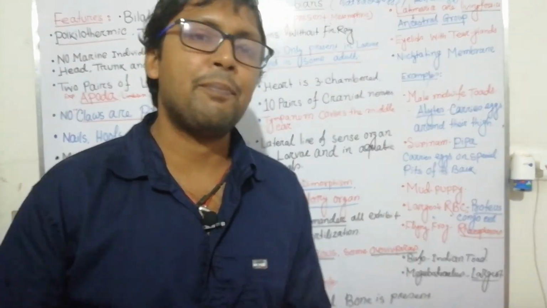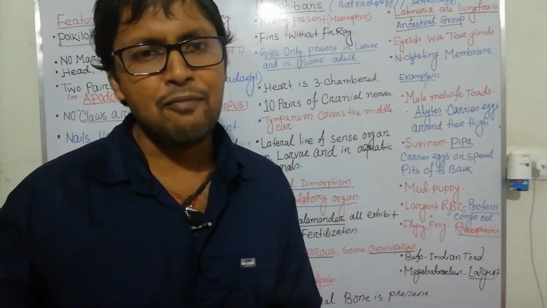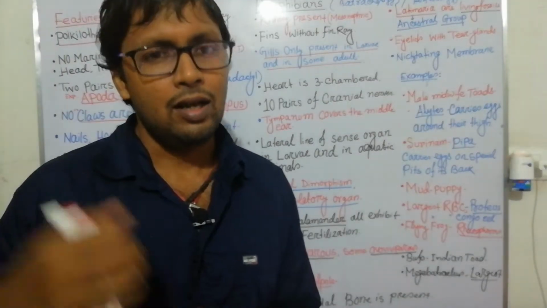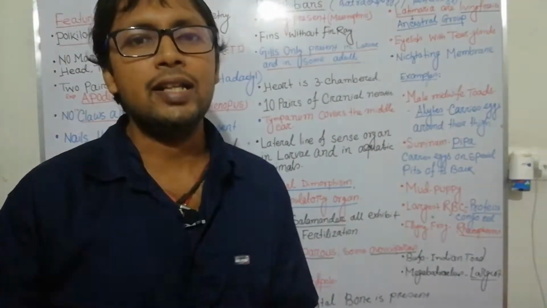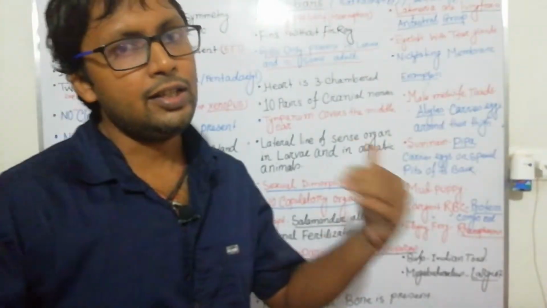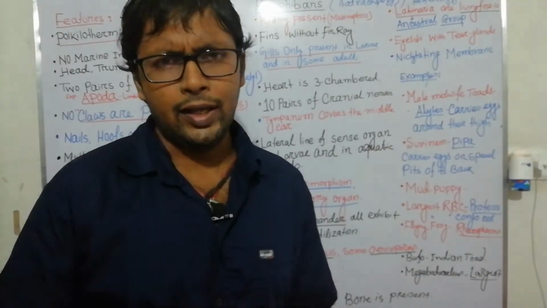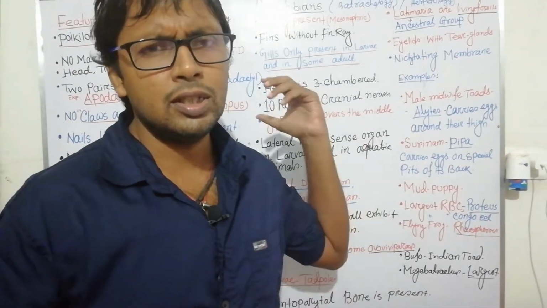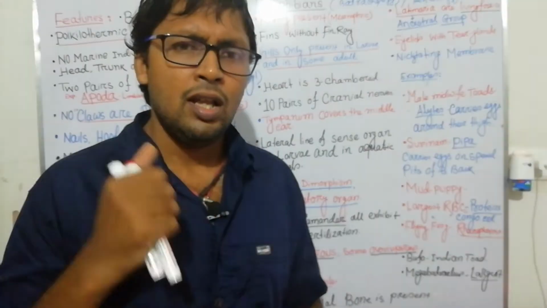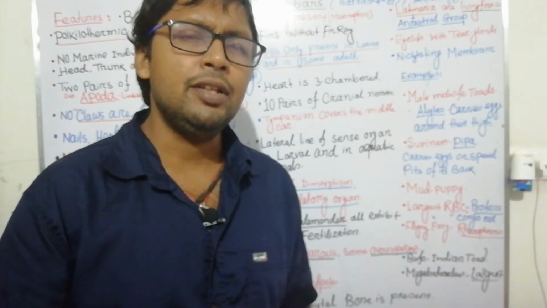So fishes have fins, no limbs, and amphibia, reptilia, aves and mammalia have limbs. So they are tetrapods. Today we will discuss the amphibians.